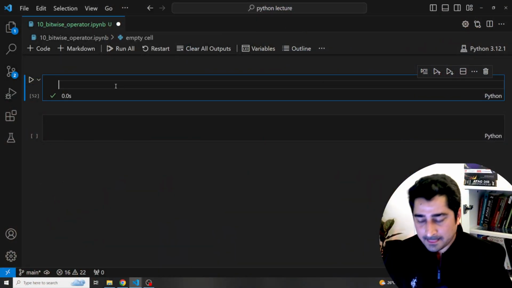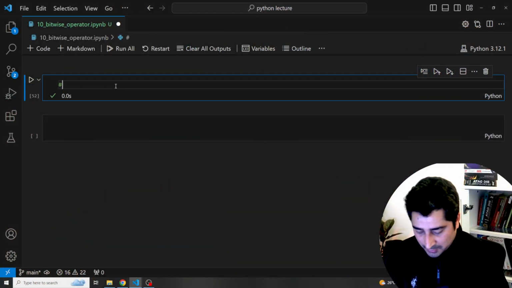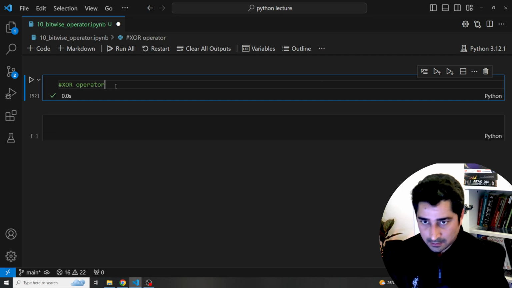In this lecture, I'm going to talk about the bitwise XOR operator. I have already discussed the AND operator and the OR operator. So in this section, I'm going to cover the XOR operator. Let me write it down over here.